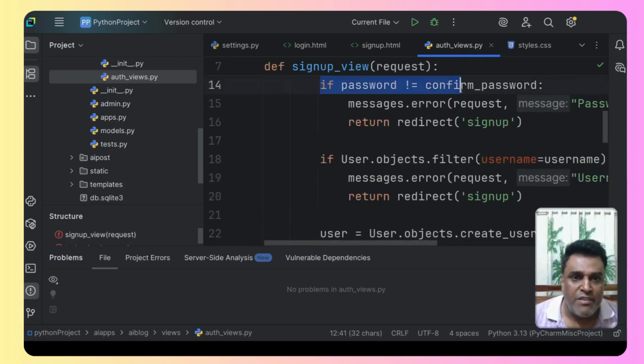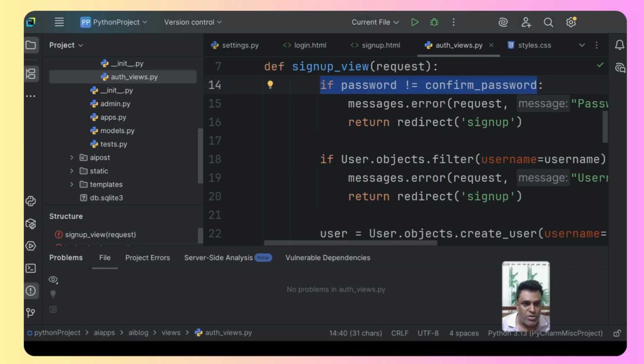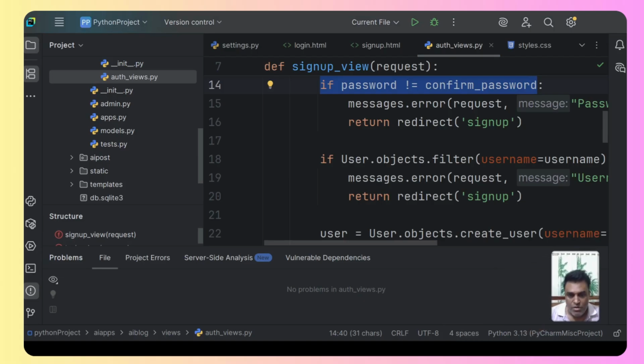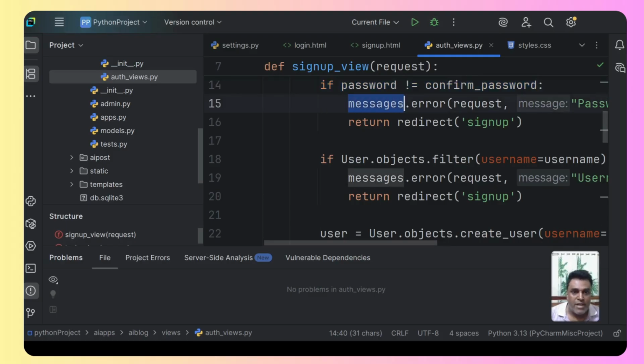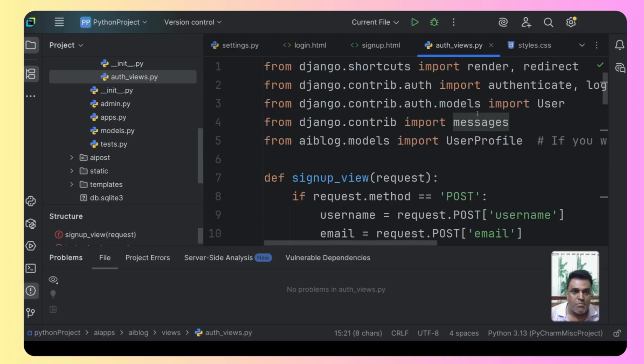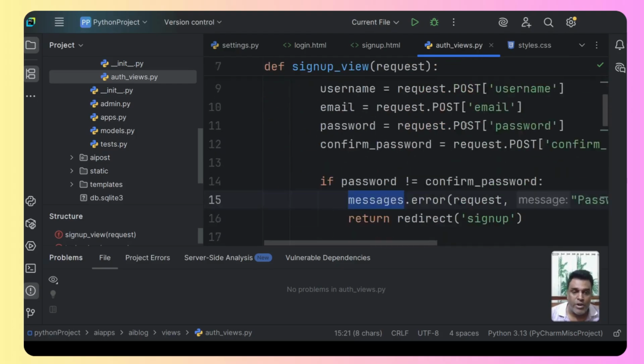And we will check if the password and the confirm password do not match. In that case, we will be passing an error message, and that is why we require that messages module that we have imported over here.